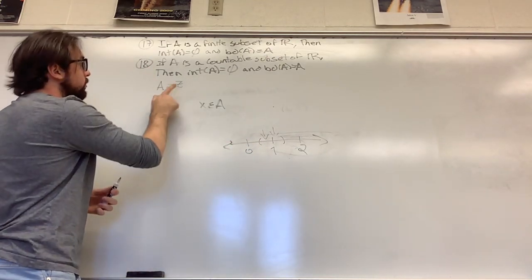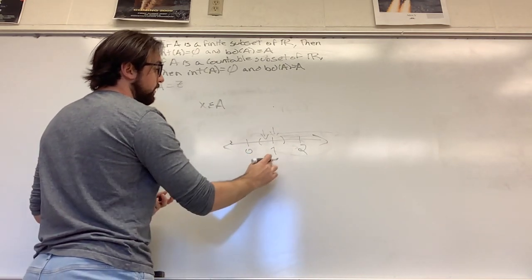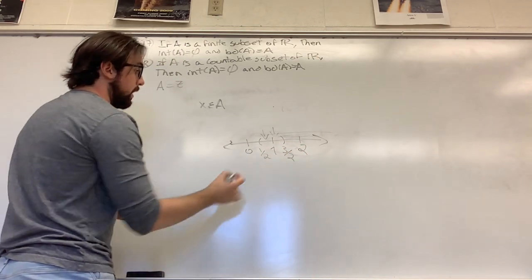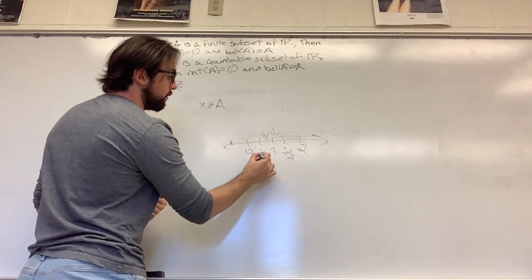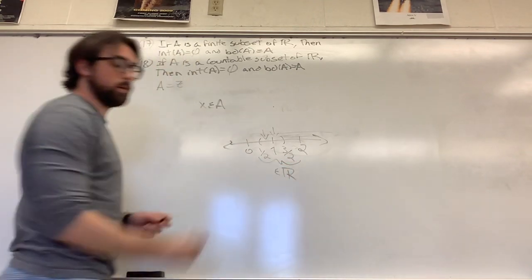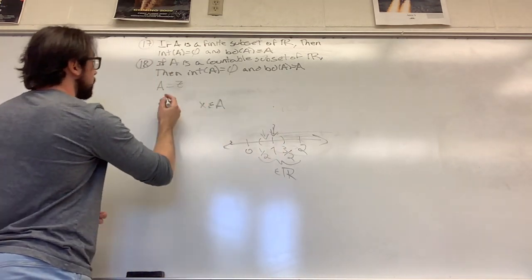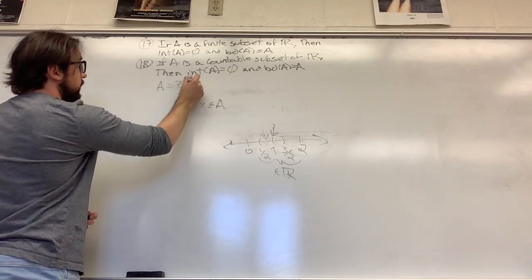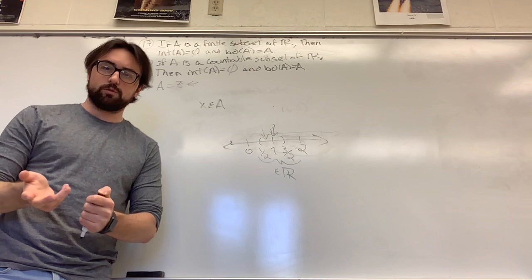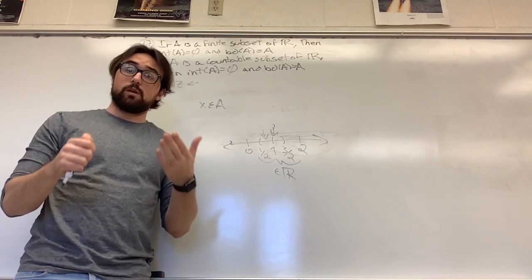So again, if A was the integers, then we can draw an open set around 1 of 1/2 and 3/2. Now all three of these numbers belong to the real numbers, but only one belongs to our subset of the integers. And this idea applies to any countable set, because if your countable set is a subset of the real numbers